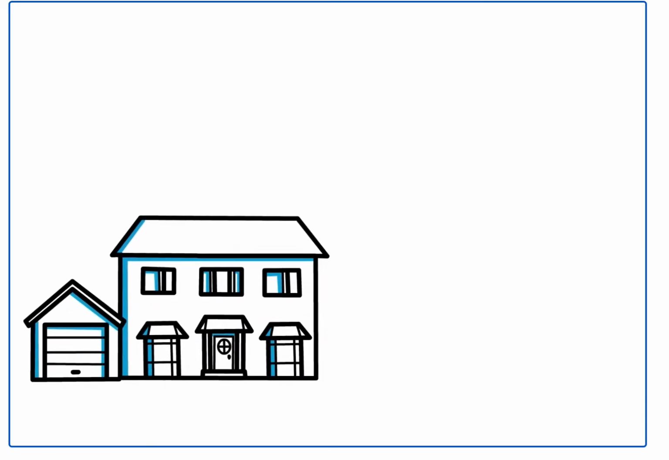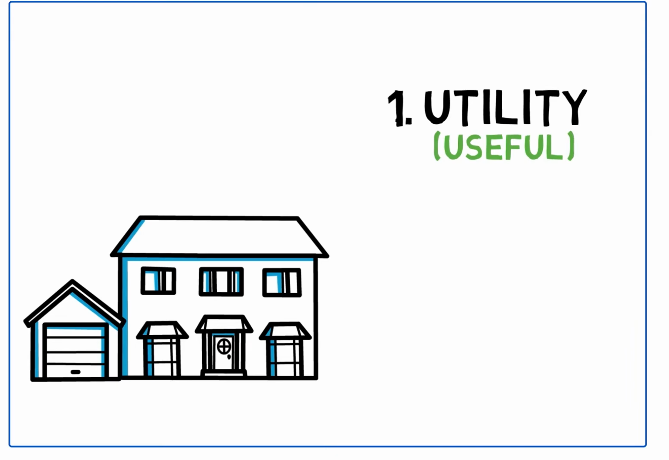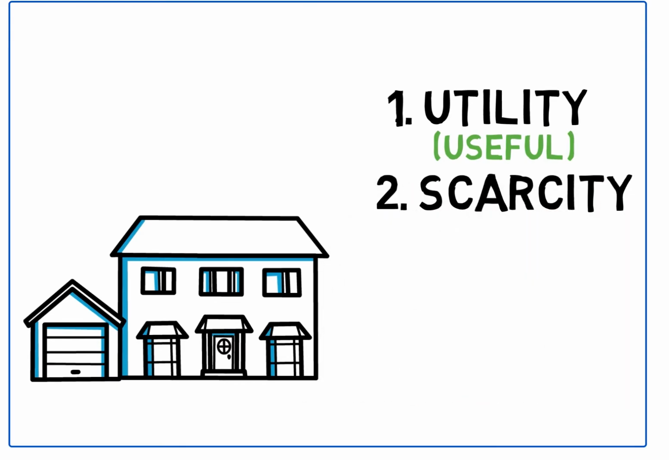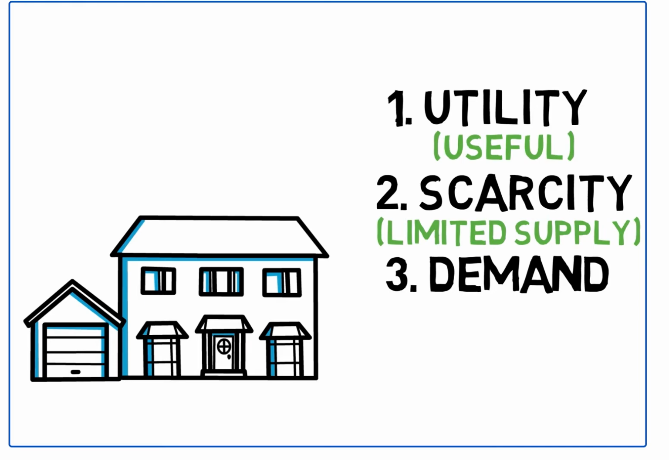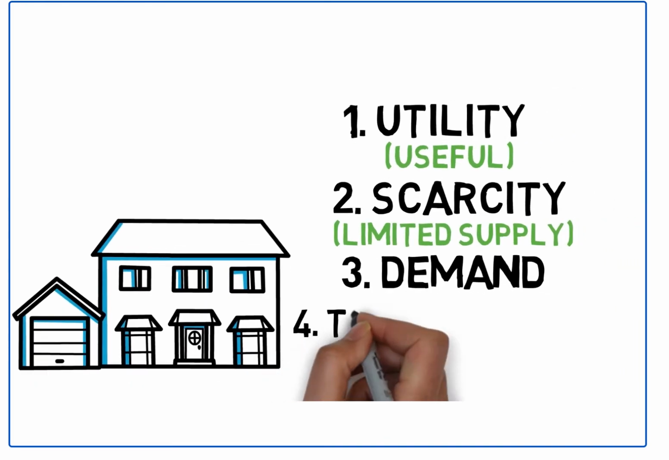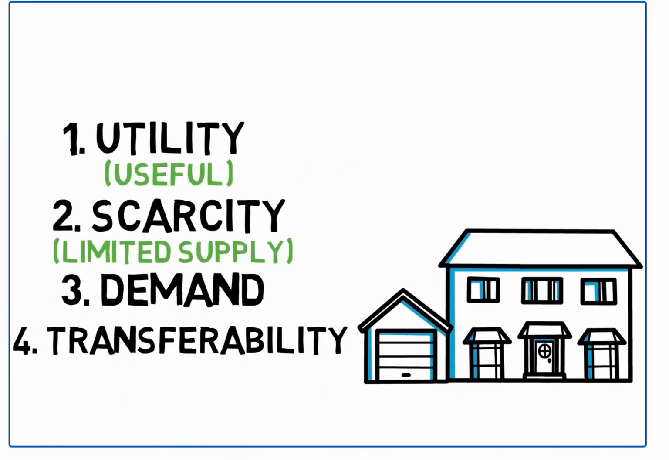Number 1, we need to have utility. Utility means that the property must be useful. The second characteristic is scarcity, which means there must be a limited supply. The third characteristic is demand, and demand means someone must want the property. And then finally, for anything to have value, number 4 is transferability, which means the seller must be able to transfer the property to the buyer.